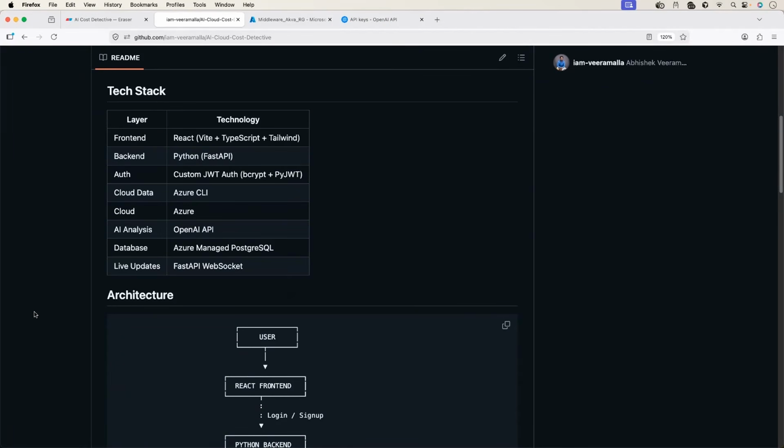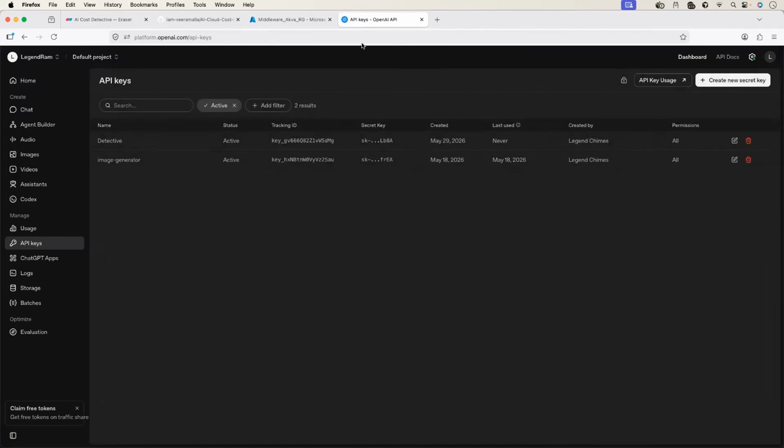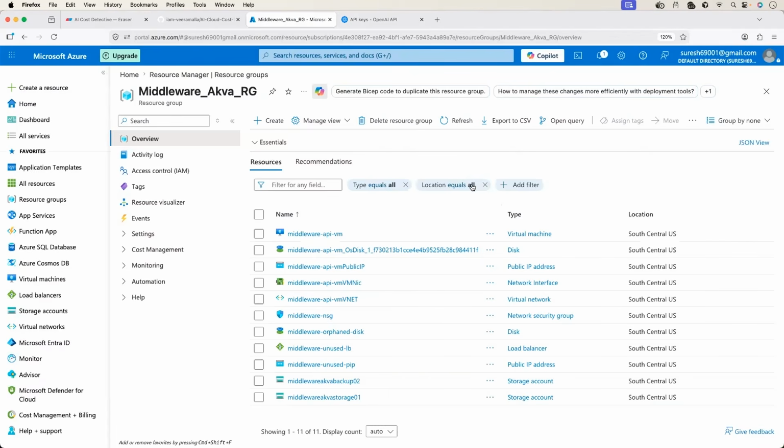Abhishek, I don't have an OpenAI API key. It's okay. You can go with an Anthropic API key or an OpenRouter API key, which is much cheaper. In the previous project, I used an OpenRouter API key. That's why this time I'm using an OpenAI API key. That's it. There is no other specific criteria. Cool. So both our prerequisites are also ready.